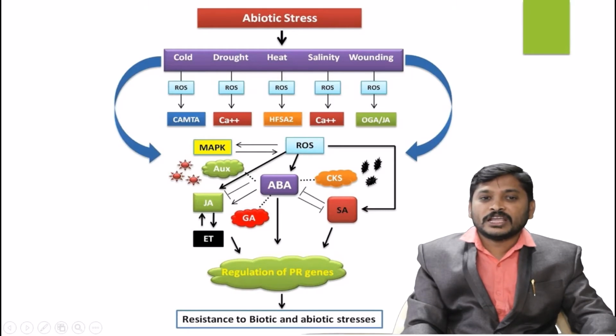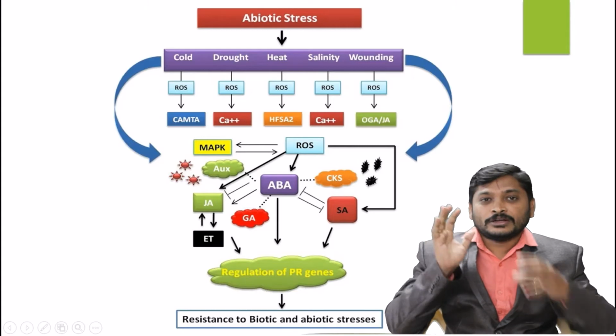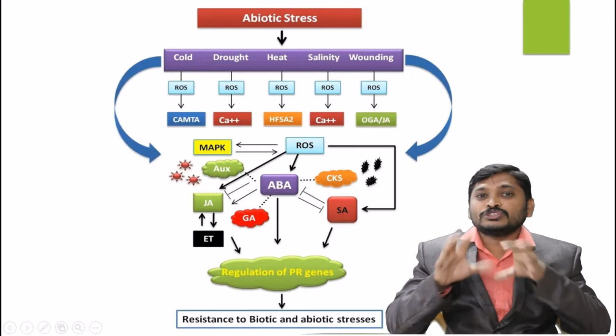These all are very essential. So finally what happens, salicylic acid and ethylene are going to accumulate more and more, regulating the pathogen related gene expression. Now if pathogen related genes are expressed more and more, that type of plant is resistant to biotic as well as abiotic stresses. So that means the environment is also sometimes benefiting the plant by imposing drought and other unusual conditions.